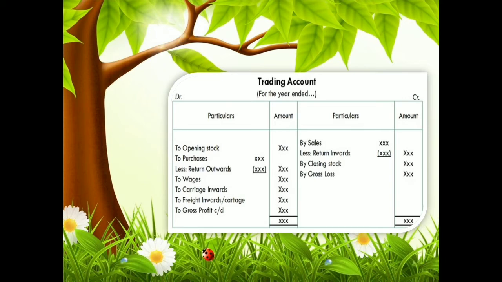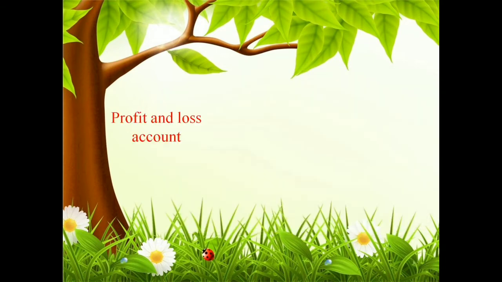Then after that there will be either a gross profit or a gross loss situation. If there is a gross loss, meaning the debit balance is higher, there will be a situation of gross loss. So the gross loss will be transferred to the profit and loss account. Whatever the amount of gross profit or gross loss, it has to be transferred to the next account, that is called the profit and loss account.